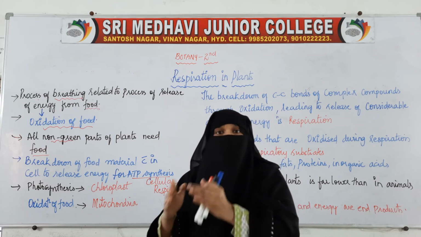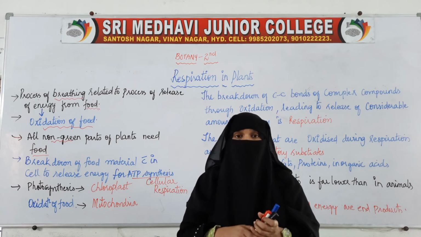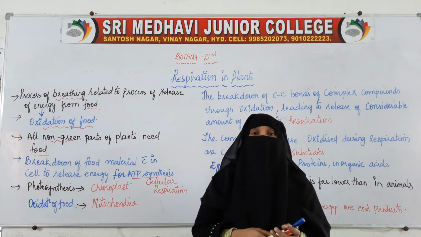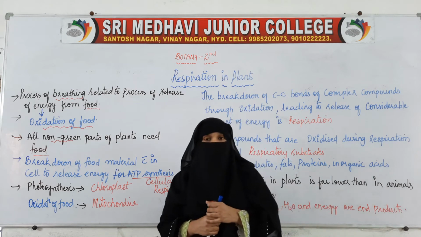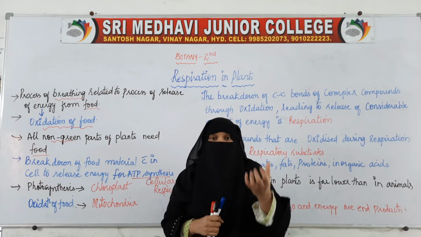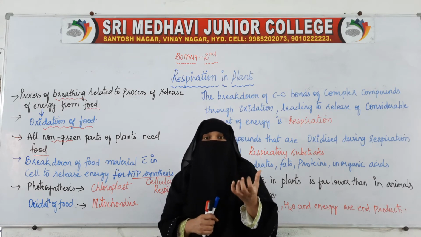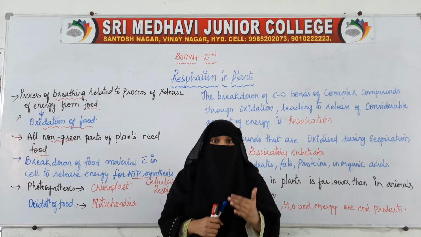When food is mixed with oxygen, only then will energy be released, and only then will living organisms get the energy. So the roots and other non-green parts also require food material. The leaves prepare the food material by photosynthesis, and from that prepared food material, plants also utilize some for themselves.